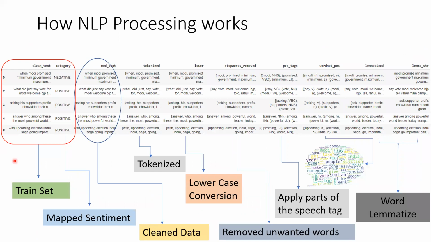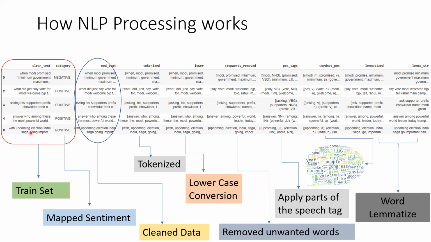So how does the data look? It's basically a tweet. For example, "when Mr. Modi promised something, then the problem happens" is a negative tweet. Another one, "asking his supporter prefix choke there," is positive, and it's already labeled.